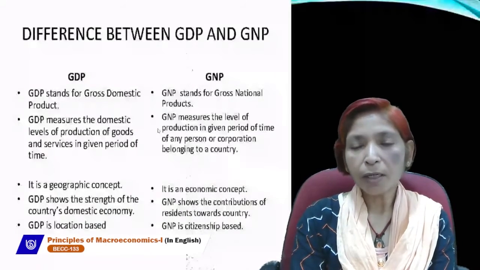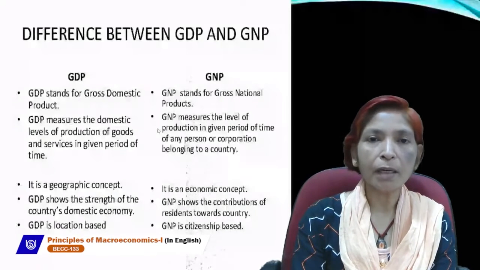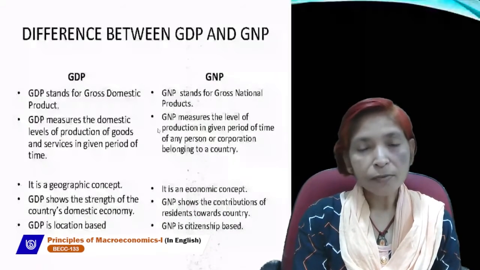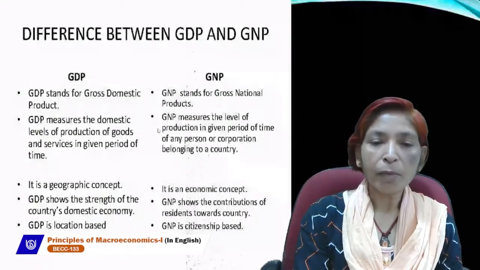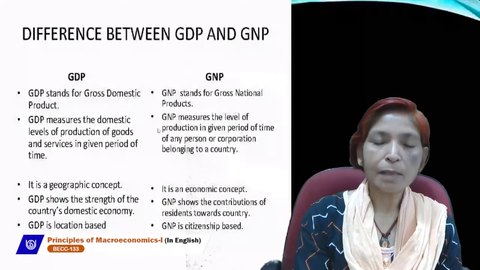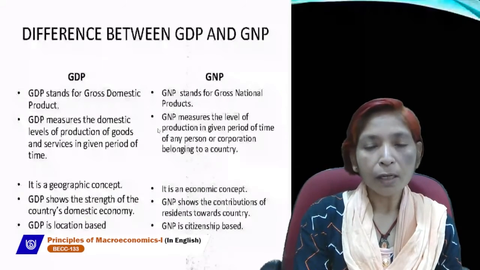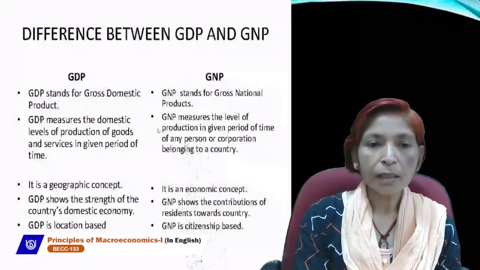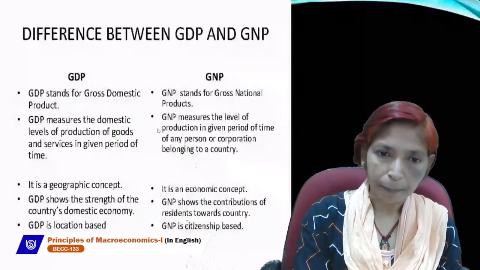And under the normal resident concept, we take only the income of a person who lives in another country for a minimum of 1 year and a maximum of many years. If a person lives in another country and earns income from that country, that person is called a normal resident of that country.